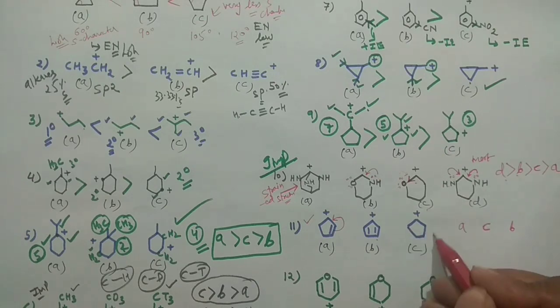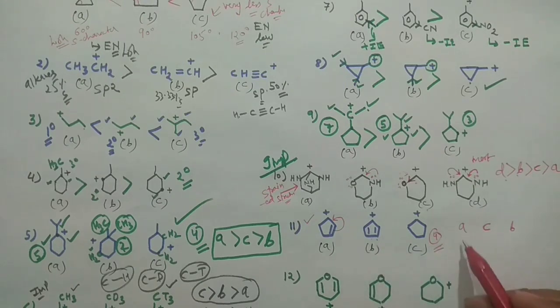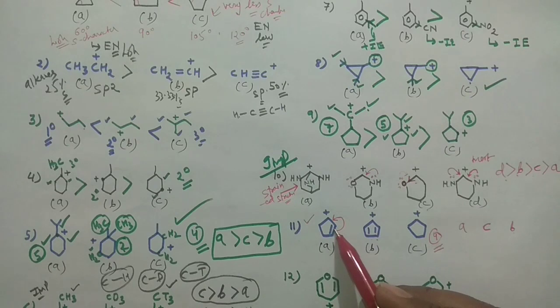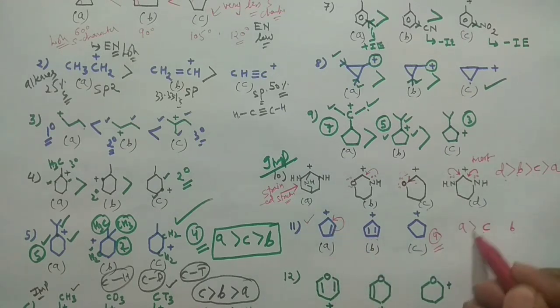Because it is having the 4 hyperconjugative structures. In that case, B is anti-aromatic, and A is stabilized by the conjugation. So this should be the order in that case.